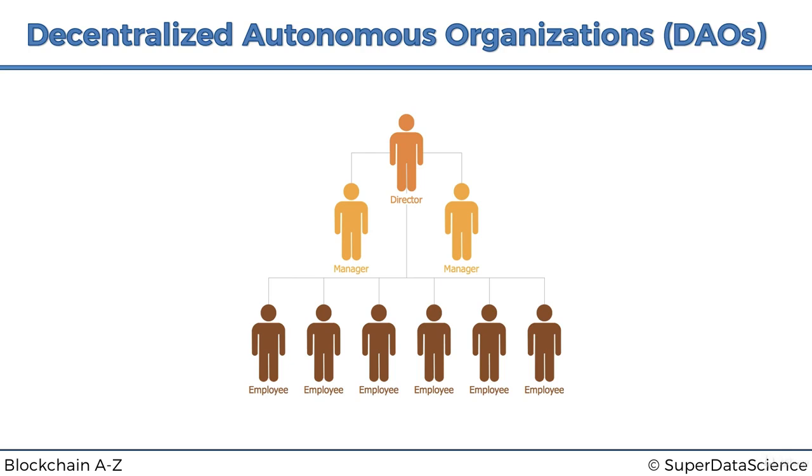Well, it's usually a hierarchical structure where you have directors, managers, more managers, and then employees. All of these people do certain things to make the company operate. And the question is, what exactly do they do? Well, these people follow protocols. They follow certain procedures in order to make this company operate.